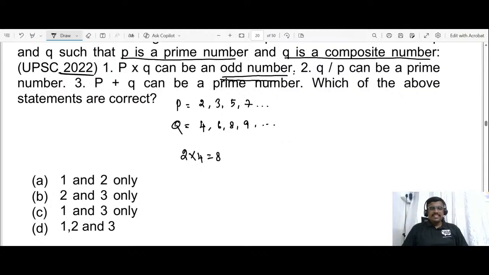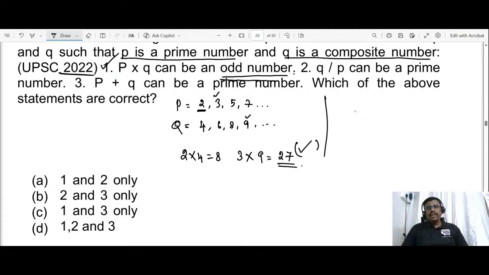You should not think that since it has given an even number, the statement is wrong. 2 alone is not the only prime number; you can move on to the next prime number. 3 into 9 gives 27. 3 is a prime number and 9 is a composite number, which gives an odd number. So there is a possibility of getting an odd number. So statement 1 is right.